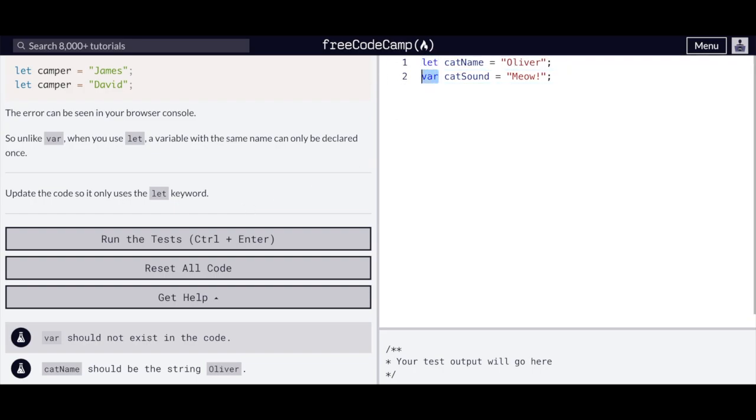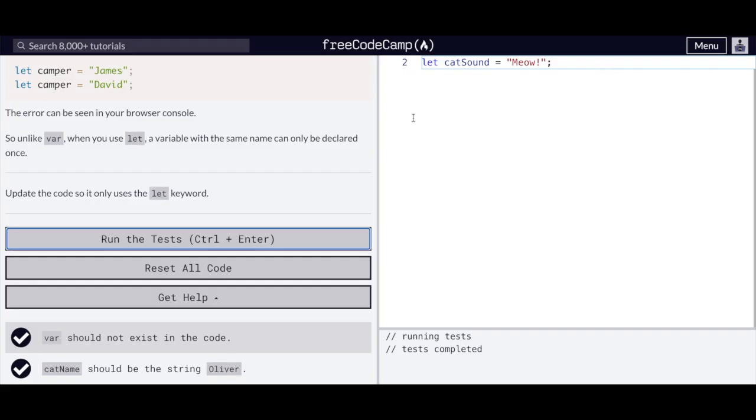So here we just want to update these to let. Run the tests. Good job.